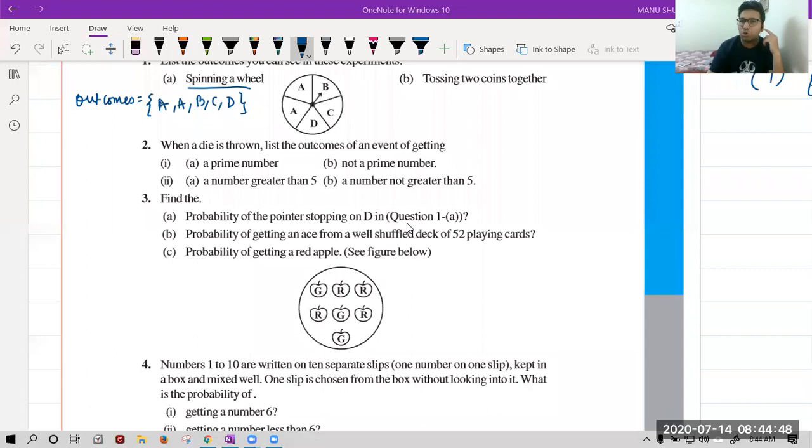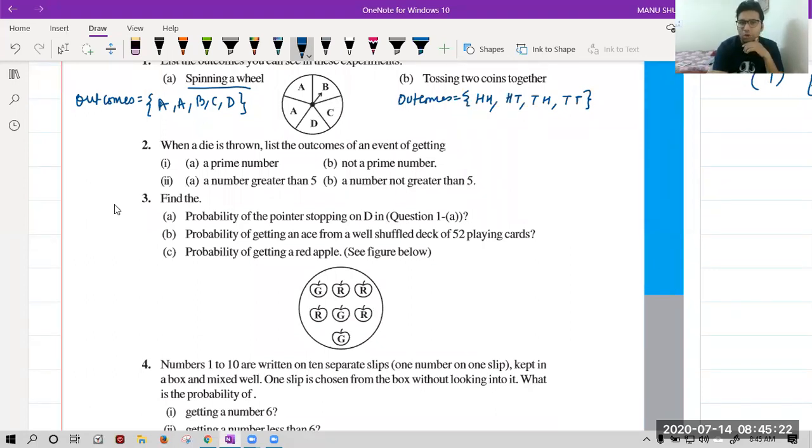Suppose both coins show head: first head and head. Second case, the first gives you head, the second gives you tail. Third case, you get tails on the first coin and heads on the second coin, and fourth case, tails and tails. You can interchange them, no issue. So we have 4 possible cases in this. I hope it is clear to all of you. Shall we move to the next question?